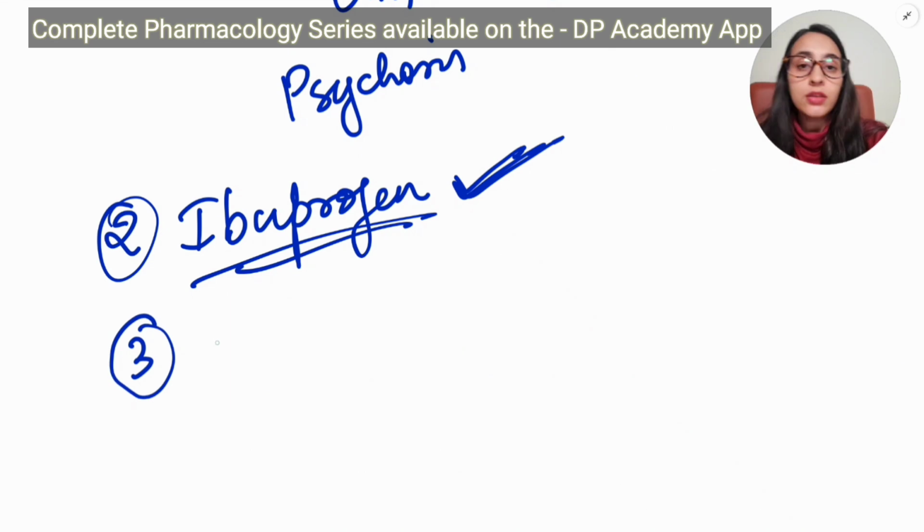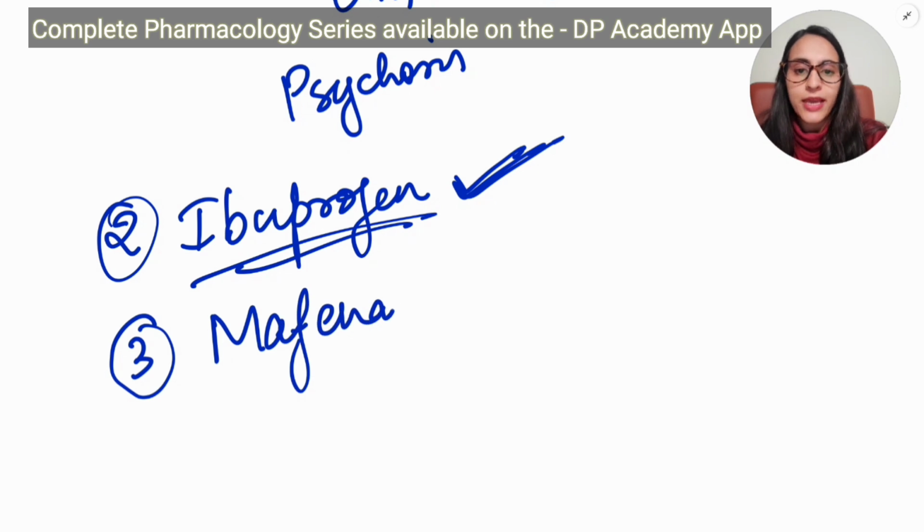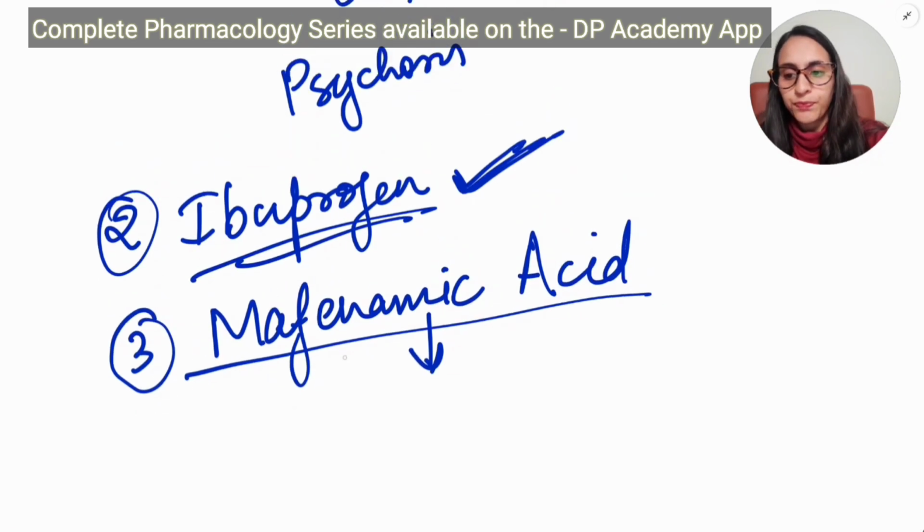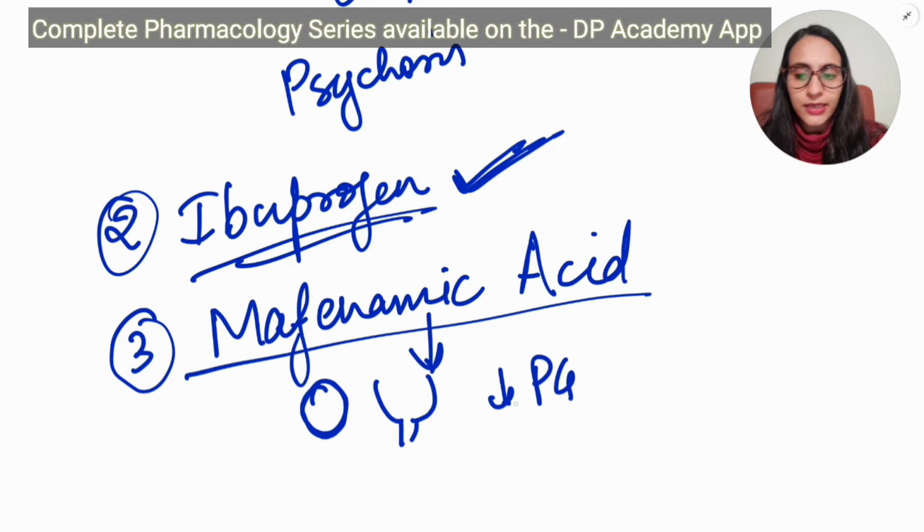Coming to the third non-selective reversible COX inhibitor, it is mefenamic acid. Mefenamic acid is heard of by all the girls because it is a tablet that is taken for menstruation pain. Why we use this mefenamic acid for menstruation pain is that it gets concentrated in the uterus, and it decreases the prostaglandin activity.